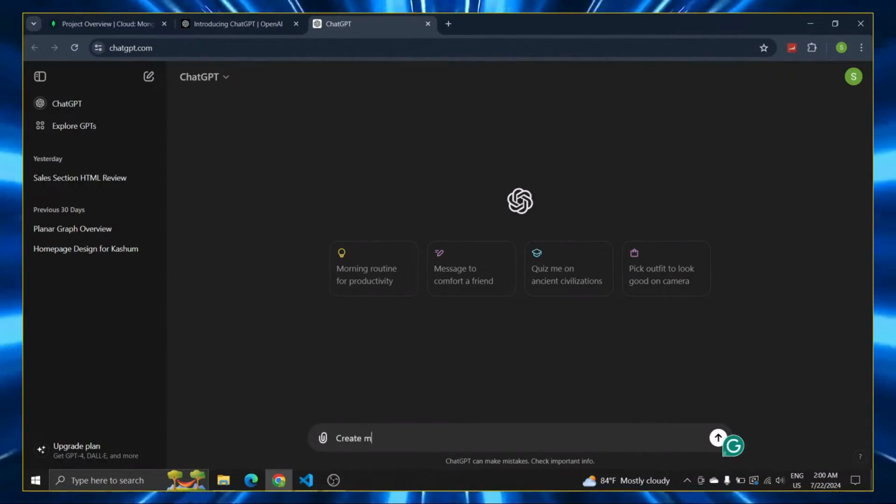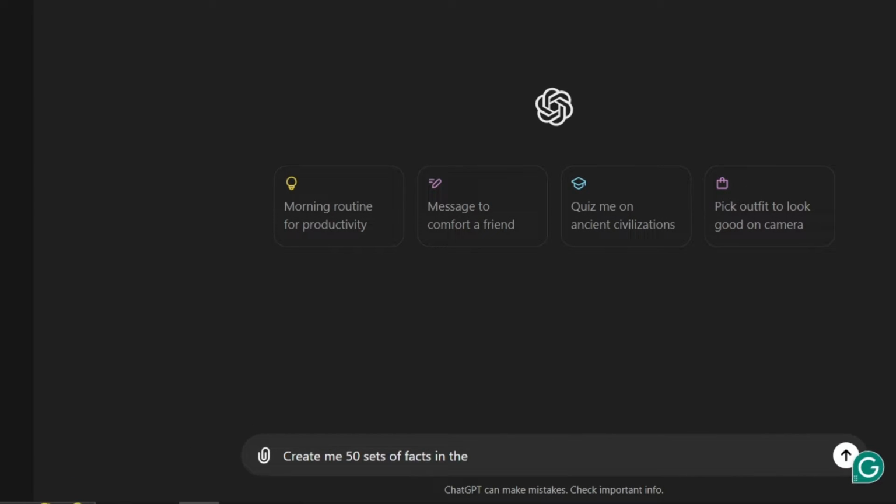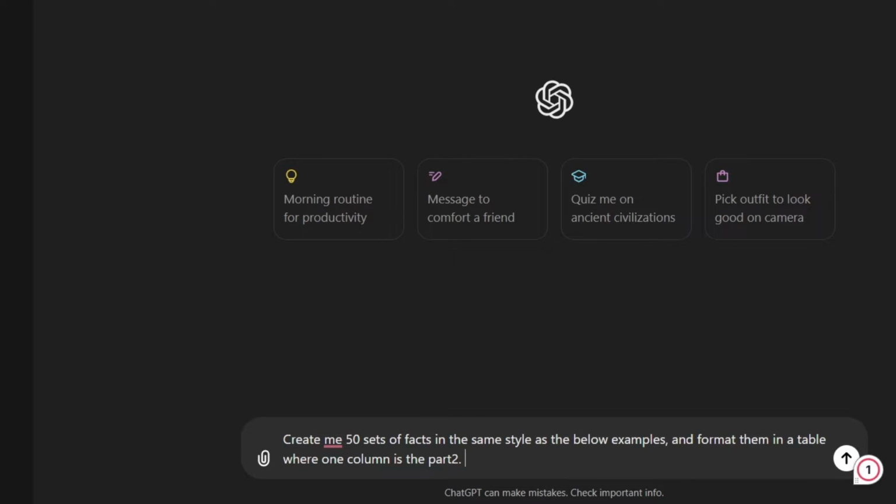First, I go to ChatGPT. I type like this: create me 50 sets of facts in the same style as the below examples, and format them in a table where one column is the topic, one column is the part 1, and one column is the part 2. Do not repeat any facts.